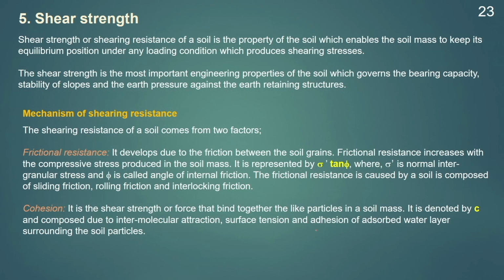Generally, all the structures such as foundations, earth retaining structures and soil masses have to withstand shearing stresses. The shearing stresses tend to displace a part of the soil mass relative to the rest of the soil mass. The shear strength of a soil is the capacity of the soil to resist this shearing. The maximum shearing resistance which the material is capable of developing is known as the shear strength of the soil. And the shear strength is the most important engineering property of the soil, which governs the bearing capacity, the stability of the slope, and the earth pressure against earth retaining structures.